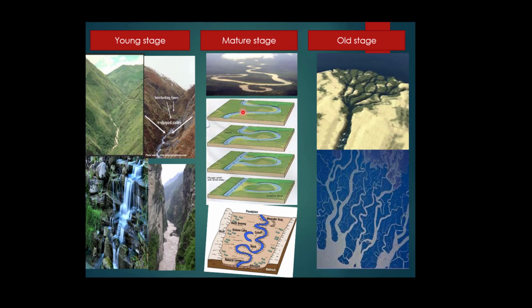Now you can say between these places, now it becomes closer here, it's again closer. Now the river takes another direction. Now rivers are flowing straight, and the leftover part of the earlier flowing of the river is known as oxbow lakes. You can see here, so different direction. This is the old stage, which is characterized by distributaries. The main rivers are divided into various channels, and these channels are known as distributaries, and through these distributaries they are forming the delta in this region.